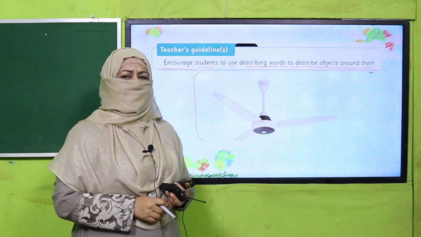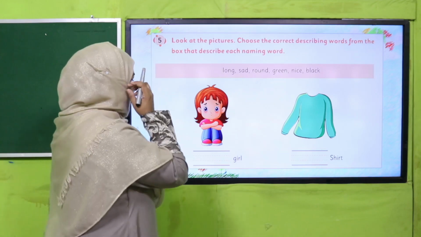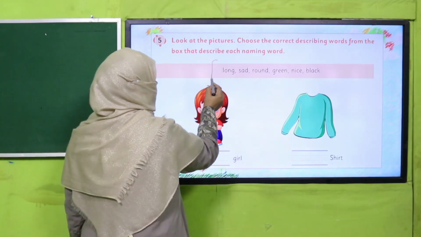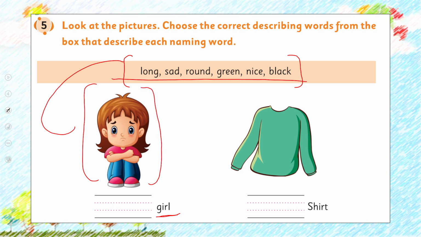Yes, my dear children, are you done with it? Good job. So we are going to write describing words. What you will do, here is a word list of describing words, and this is naming word. Look at the picture and use the best describing word to describe this picture, right? So likewise, you will keep finding according to the picture which describing word you can use with this naming word. All right. So pause the video, complete this task in your book, and then come back.